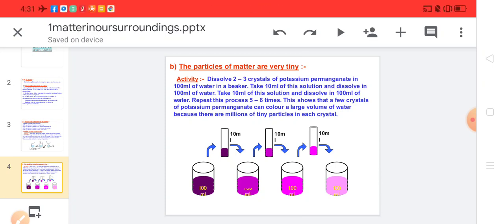That means the color becomes lighter. Then again we take 10 ml of this solution and dissolve it in another 100 ml of water. This process is repeated 5 to 6 times. This shows that a few crystals of potassium permanganate can color a large volume of water because there are millions of tiny particles in each crystal.